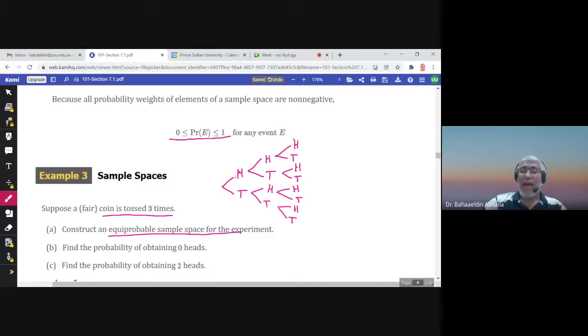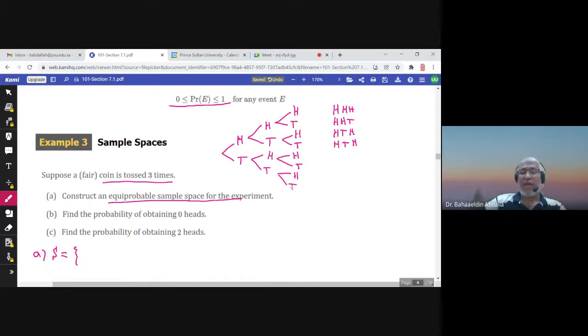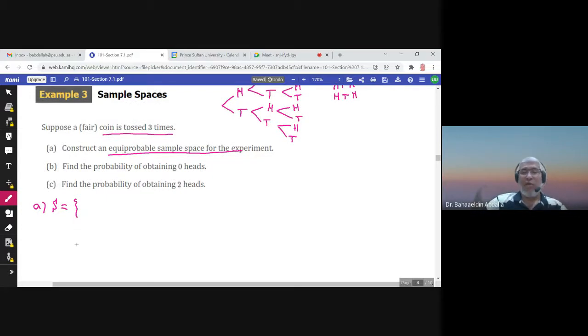So an outcome could be H, H, H. If I ask you, toss a coin 3 times, what is your outcome? What did you get? You can say H, H, T, for example. Or H, T, H. So each branch here will give you one outcome of this experiment. How many outcomes are there? 8. And we can write all of them here.